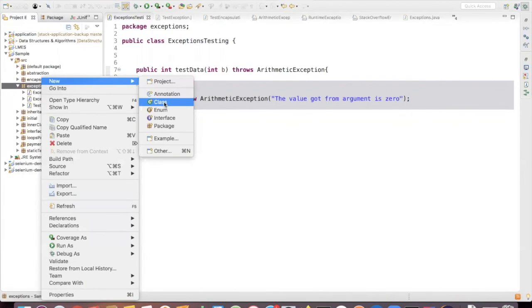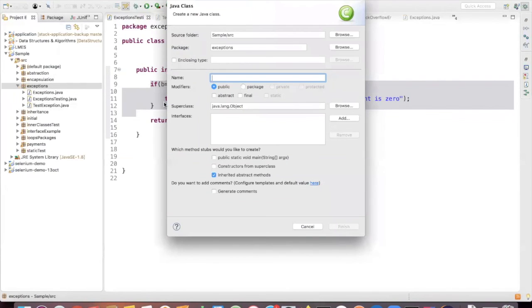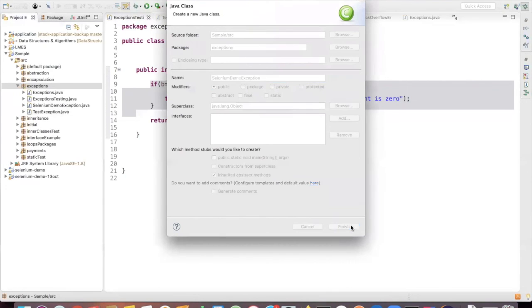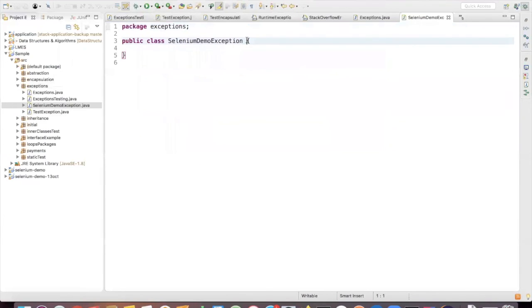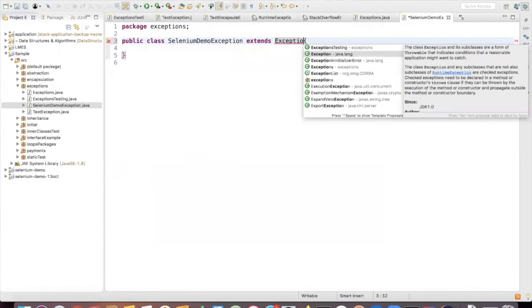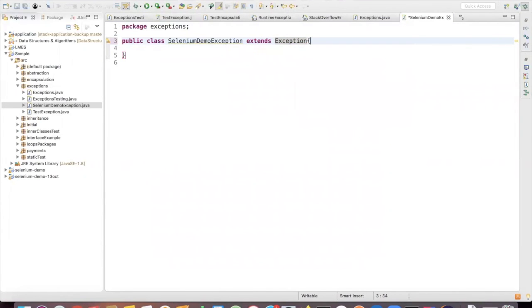Let's create one class. Let's name this Selenium demo exception. This is an arbitrary name which I am giving here. I'll just click finish. The only thing I have to do is extend the class I have created with the Exception class, right? And I have to create a constructor for this.